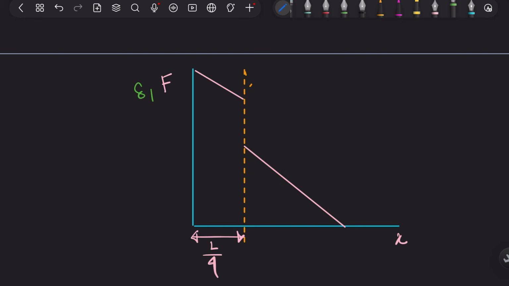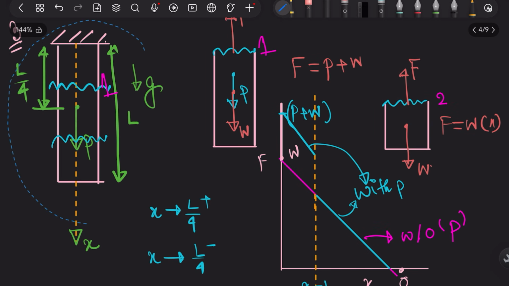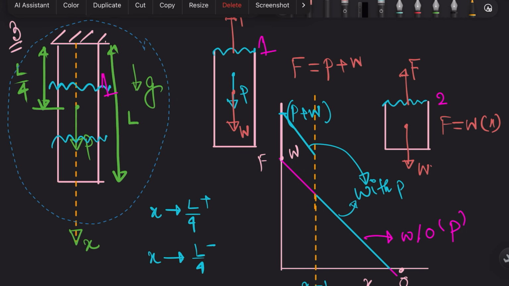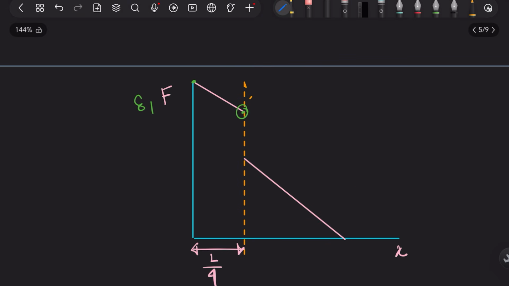From this point to this point the load is a bit more, decreasing in the same fashion, but if the load is more, some extra deflection will add to every point. Let me copy and paste it here.